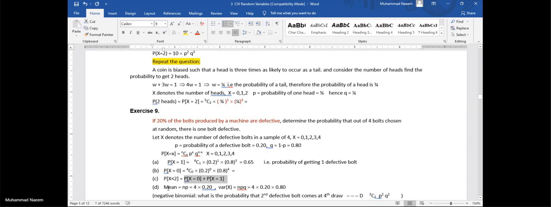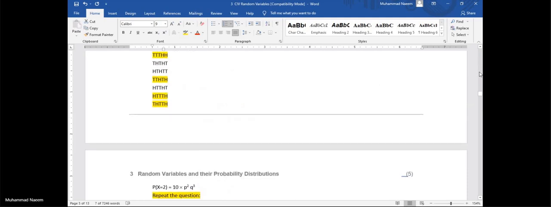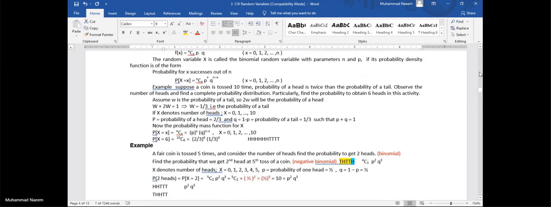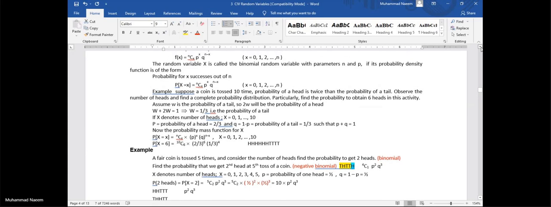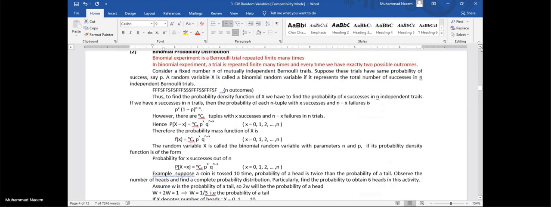If we need the mean and variance for this binomial random variable, the mean is equal to np and the variance is equal to npq.